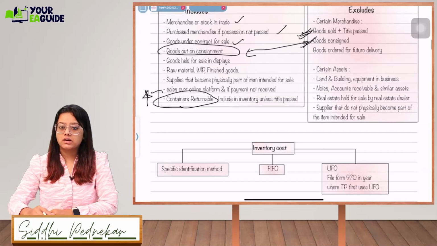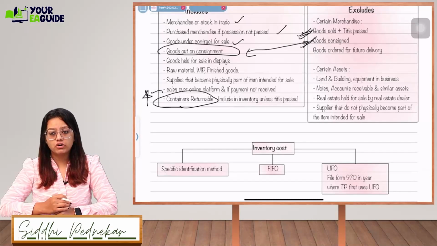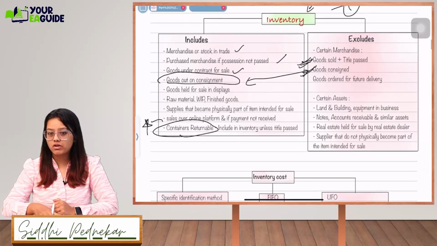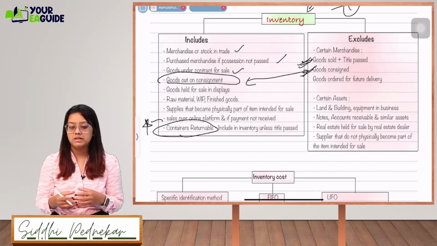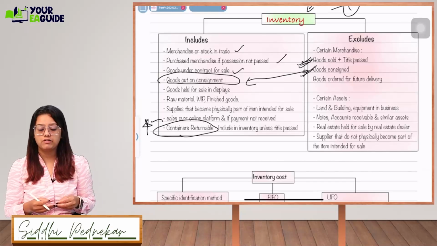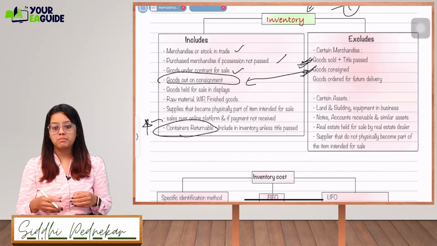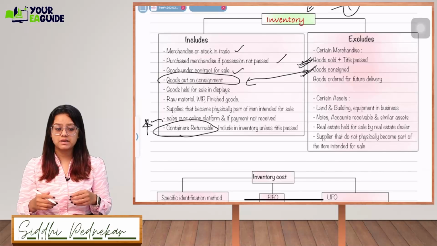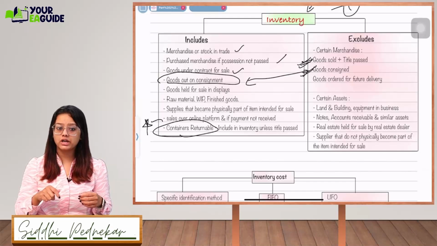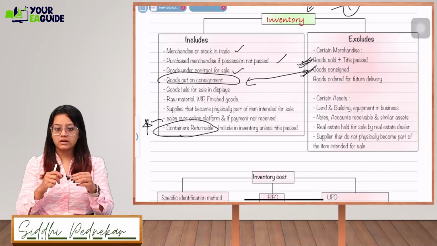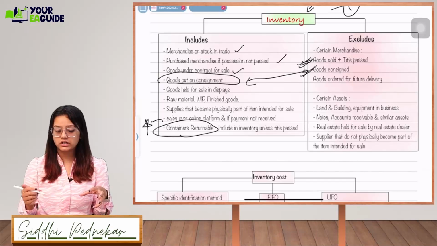Next is certain assets. Certain assets you are not going to include in inventory. Simply those which are your fixed assets, like land, building, equipment, notes, accounts receivable. These are not your inventory. Real estate held for sale by a real estate dealer. Supplies that do not physically become part of the items intended for sale. Let's say some tools and equipment are there, and I'm just using them for fitting small parts into this mobile phone.